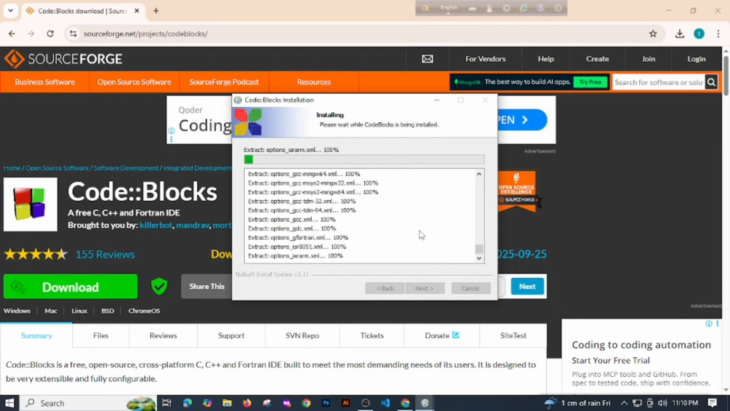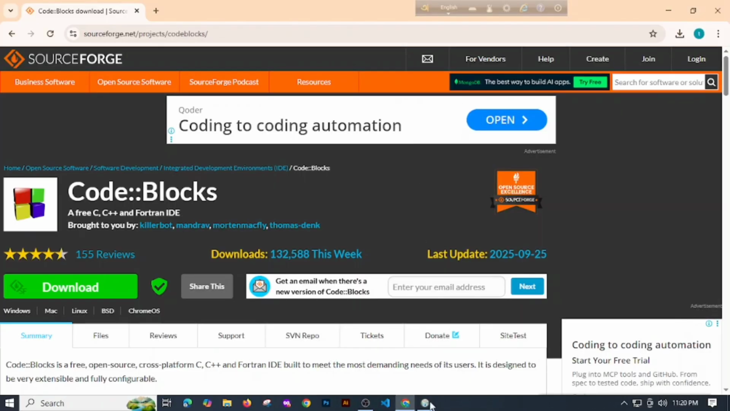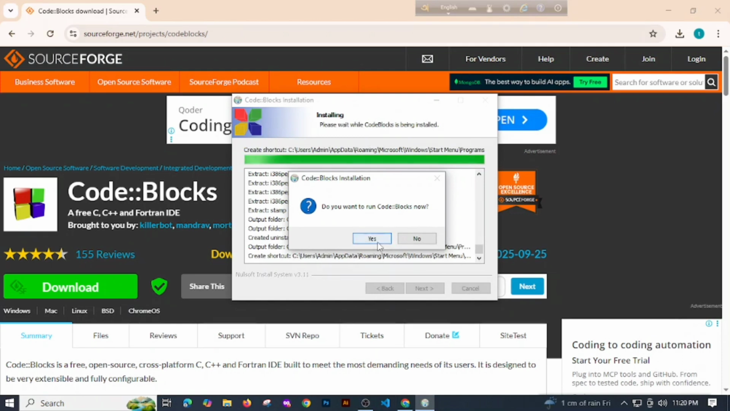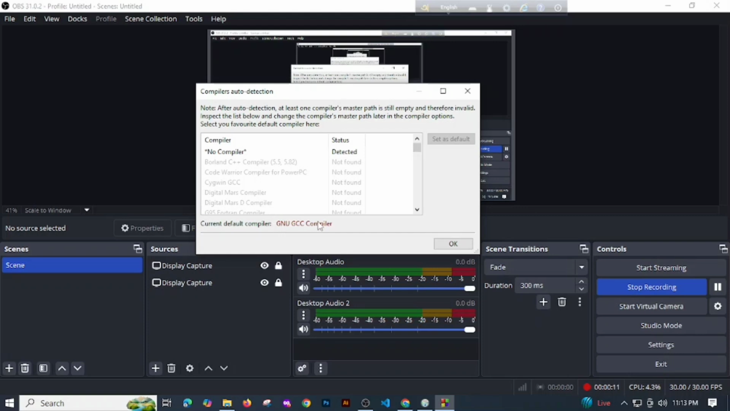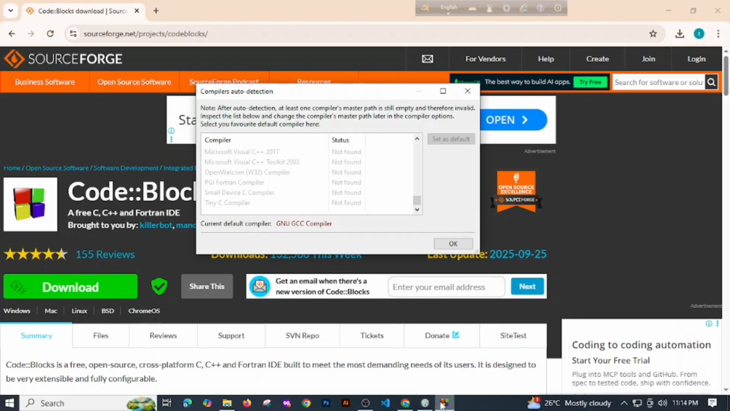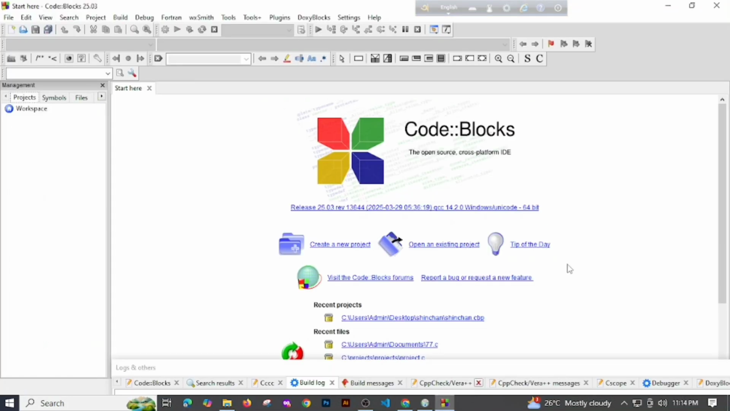The files are installing now. It will take a few minutes here also. Here is done now. Here we will click yes, next, finish. We can see that here's the compilers. Okay, now we will click OK. Here it is, our Code::Blocks.